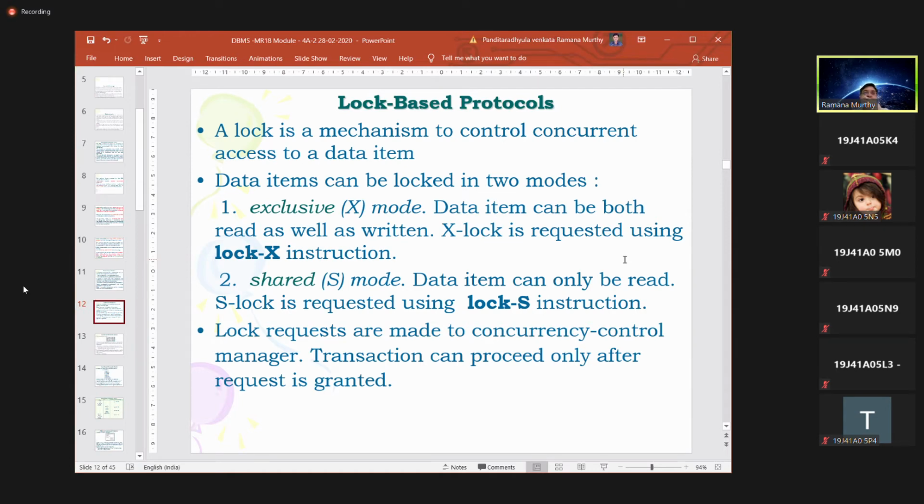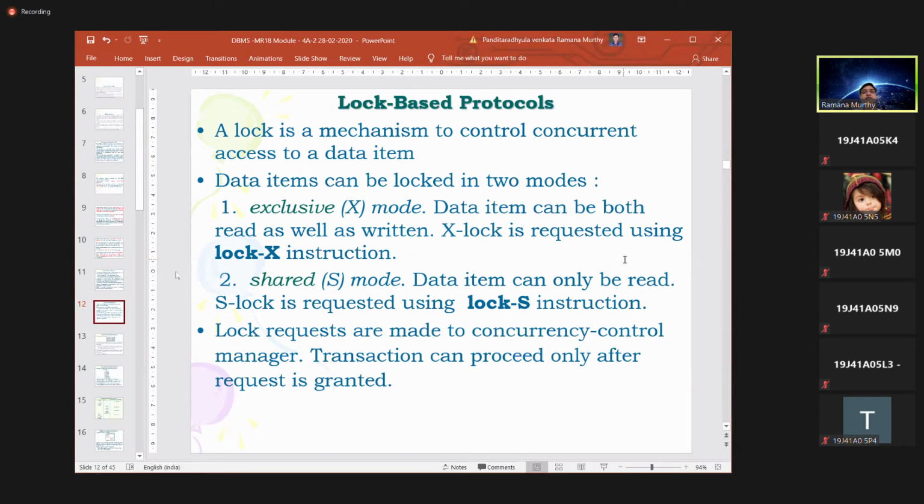The first way is the exclusive lock, where the data item can be both read as well as written. What is the meaning of exclusive lock? When any transaction locks a data item in its favor in exclusive mode, the transaction can read the data item and can also modify it.